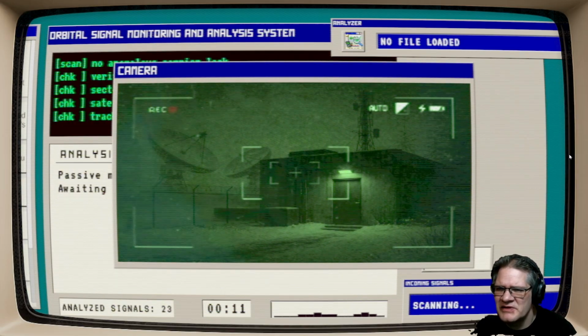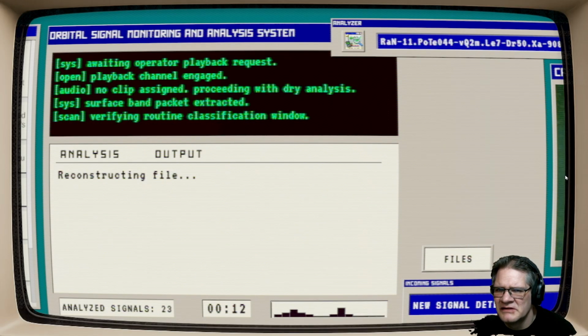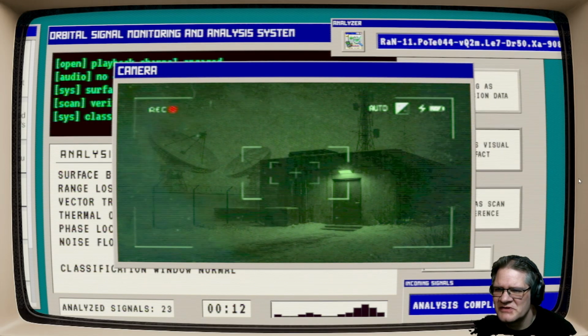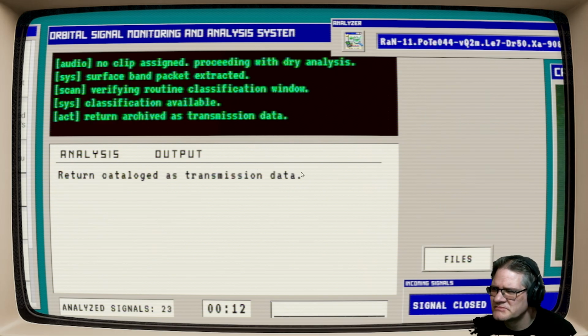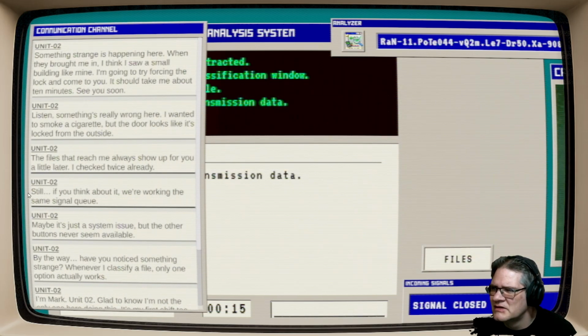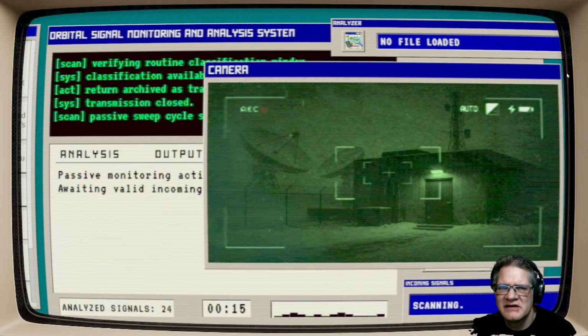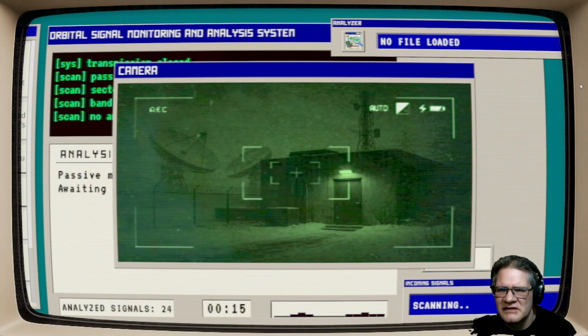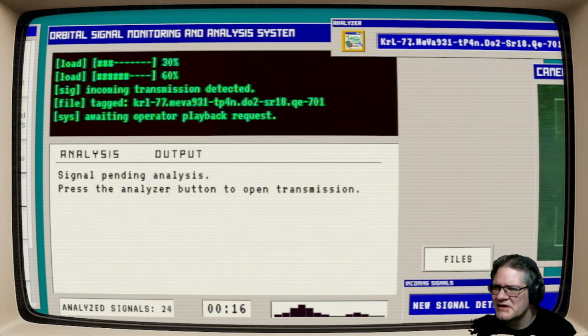Says we got a small building, aren't we all in the same building or something? I don't know. I feel like I'm gonna look at this one time and someone's gonna be at the door or something. Serviceman, stable range, blah, blah, blah. I don't know what any of that means. Okay, sure. Anything else I have access to here? Can't move that. Let's see. I'm gonna keep watching this while I'm waiting. See if there's something that shows up periodically on here.